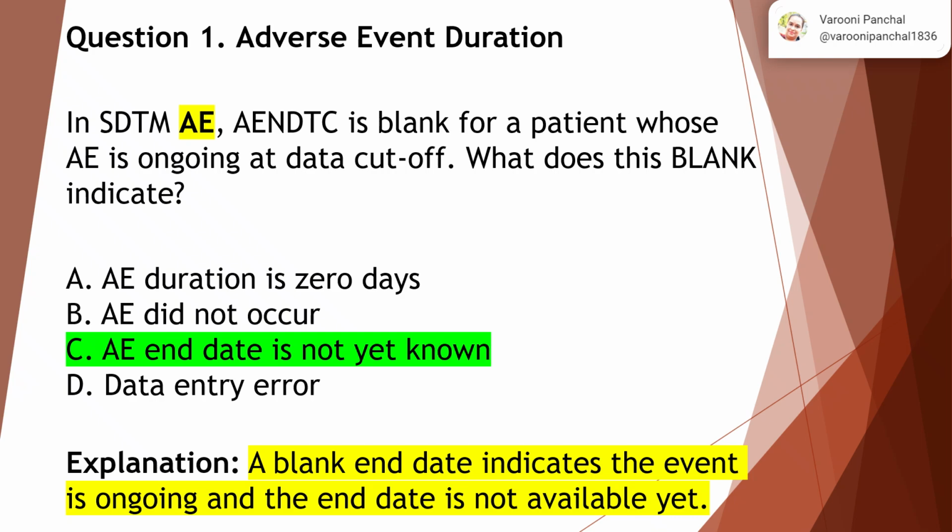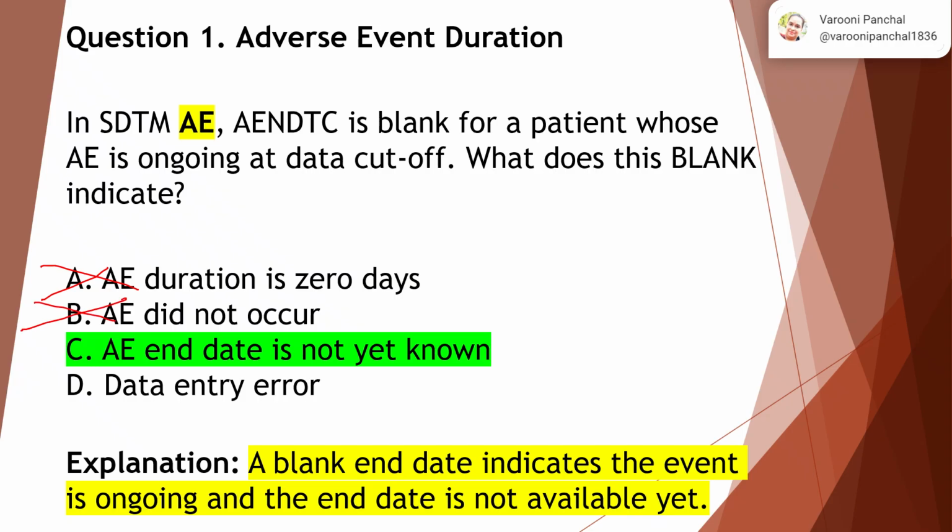Option A is AE duration is 0 days. No, we are talking about the end date and not about the duration. Option B says AE did not occur. Now, the AE has occurred and it is ongoing, but the end date is blank. So that does not mean that AE did not occur. If AE had not occurred, then how could the AE be ongoing? So this is not the right answer.